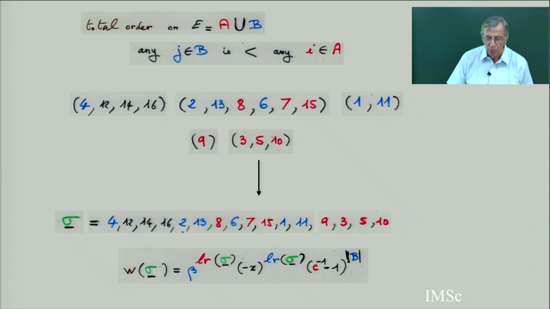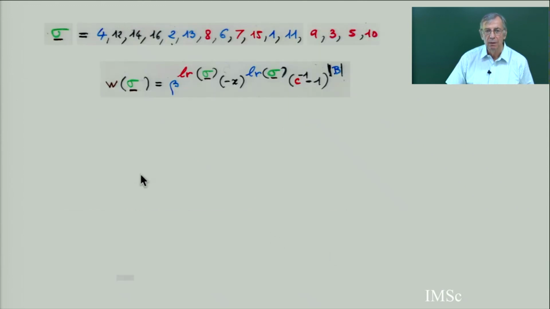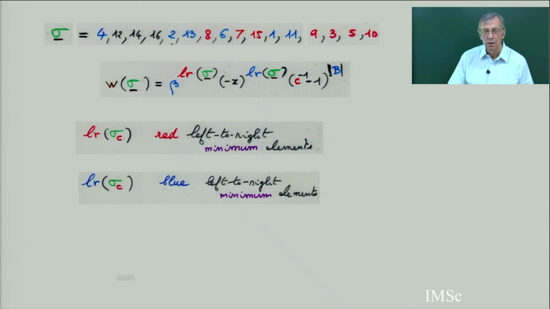So if you want to go back, to show you that it's really a bijection, you take a word, and then you take the left to right minimum elements in two colors. Before going back, this is what I have explained: the red left to right minimum elements, LR in blue, the blue left to right minimum elements. So the first one here is 4.